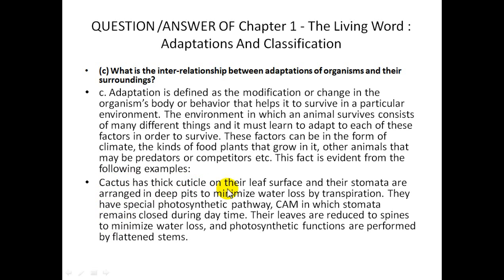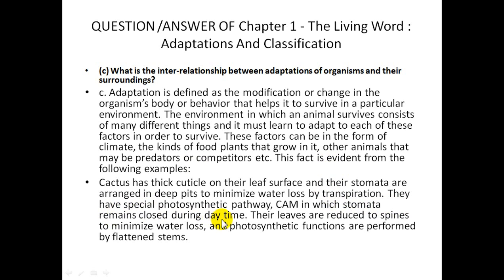Cactus has a thick cuticle on its leaf surface, and the stomata are in deep pits to minimize water loss by transpiration. We discussed this topic. What characteristics does a cactus or desert plant have? They have stomata in a very deep layer, and why is that? Because a cactus or any desert plant has a very thick wax layer on it, which is called cuticle. Why is it present? Just to prevent transpiration. And what is transpiration? Transpiration is the excessive loss of water vapor into the atmosphere.